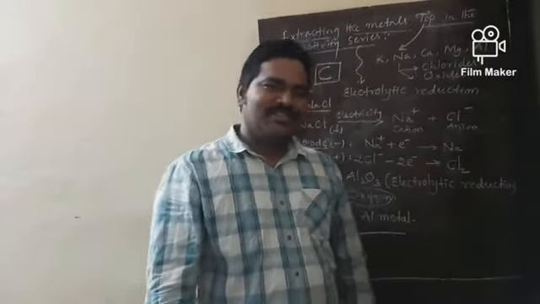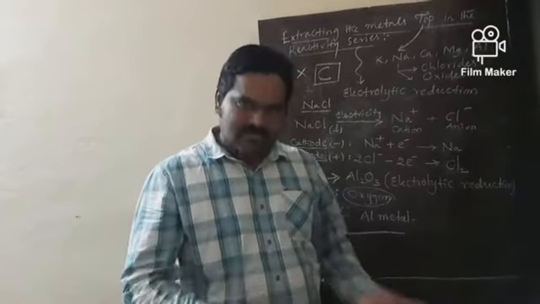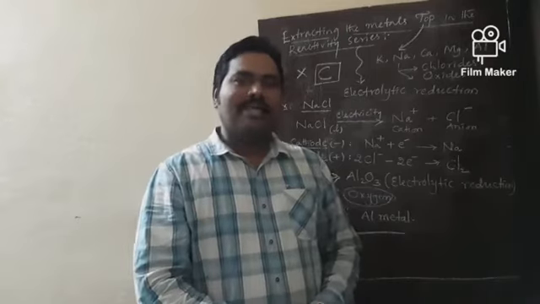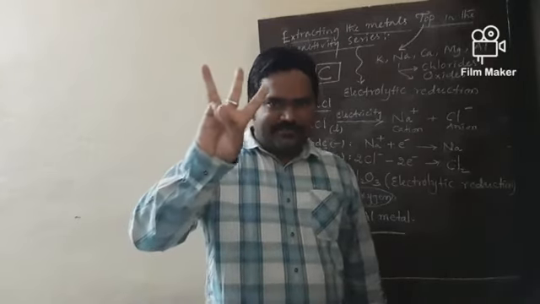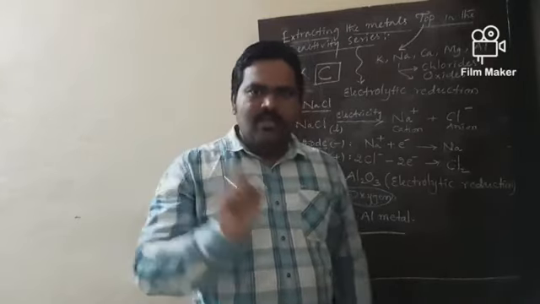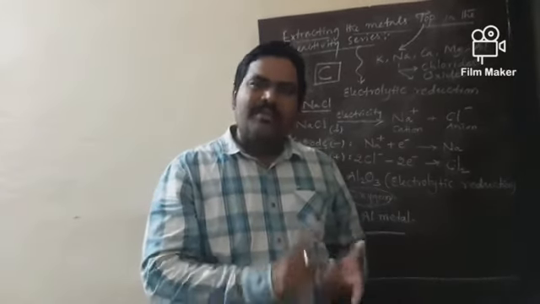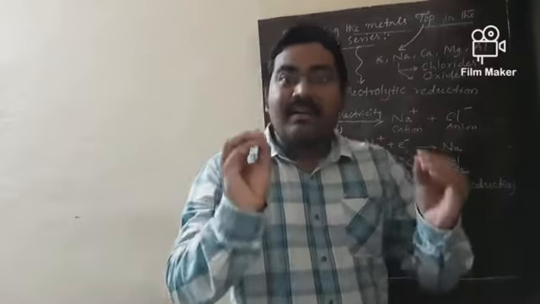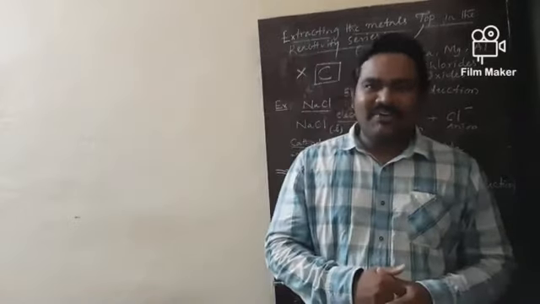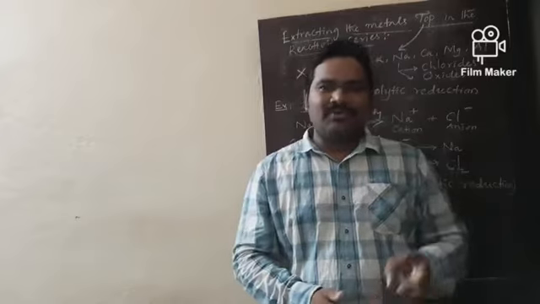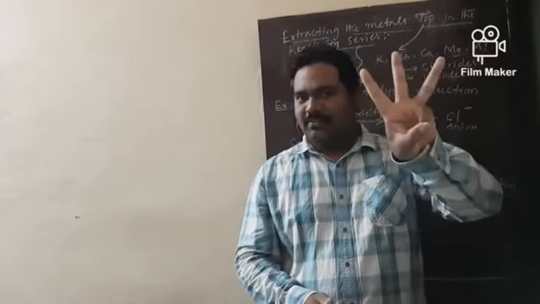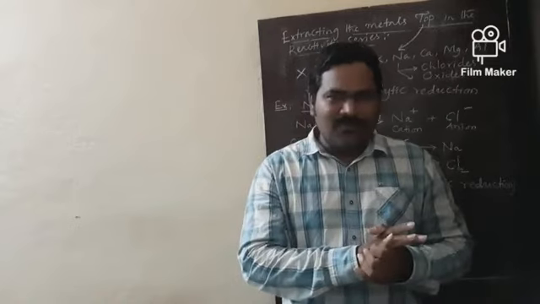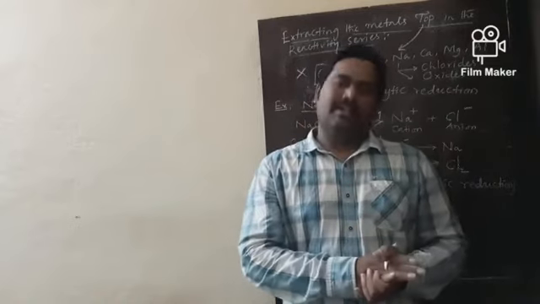So that's all for today's class, my dear students. Tomorrow we shall discuss the last step in the general principles involved in metallurgy, which is meant for refining. So far we have discussed 2 steps out of 3: dressing, concentration or enrichment of the ore, and extraction of the metal.